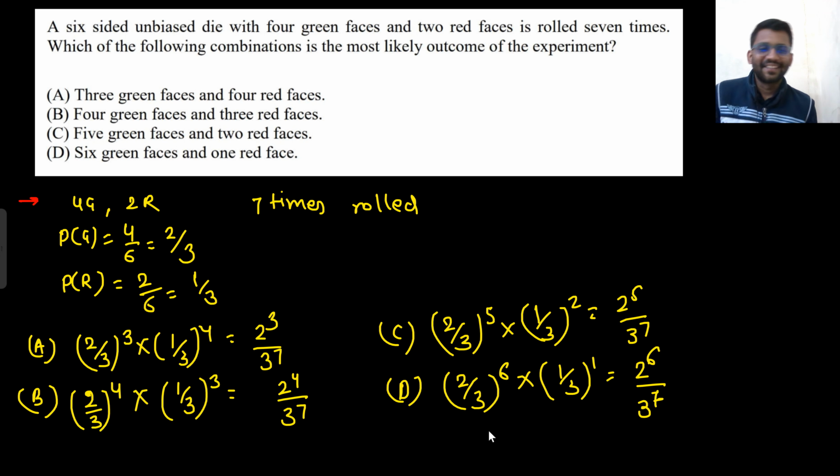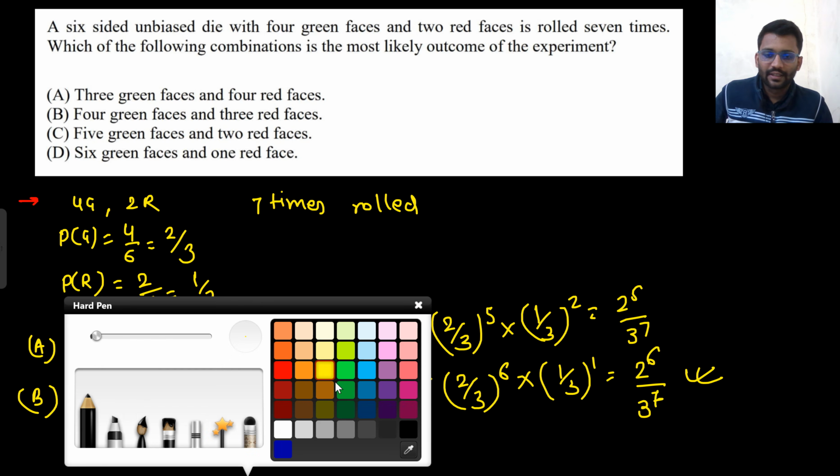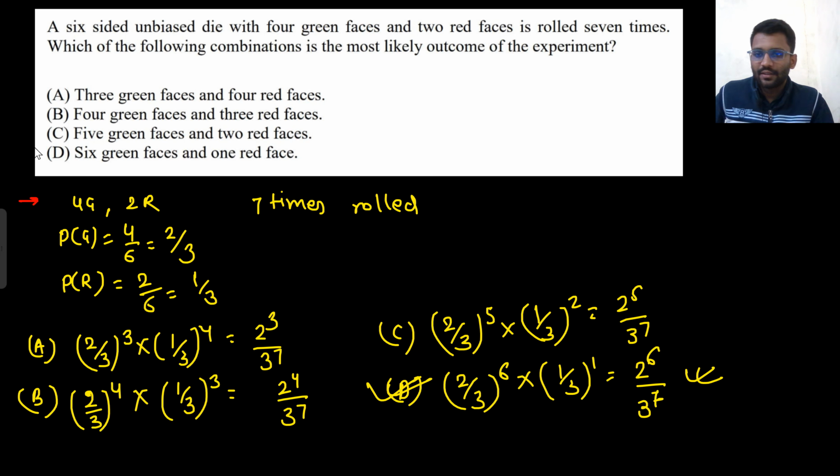Okay, so this is the highest value because the denominator is the same and the numerator is maximum here. So D option is the correct one. Okay, let's see the next set of questions now.